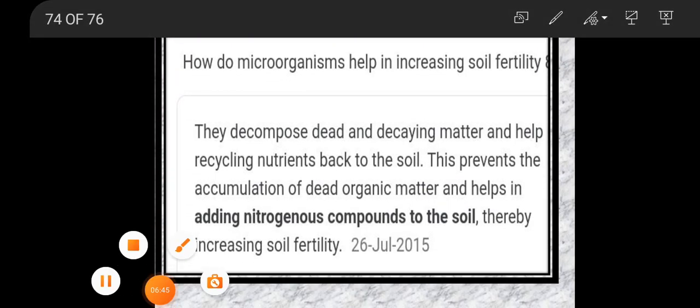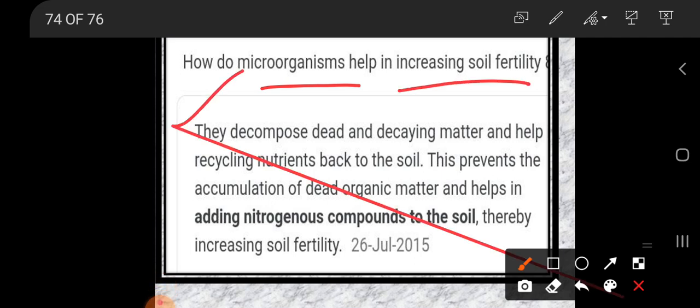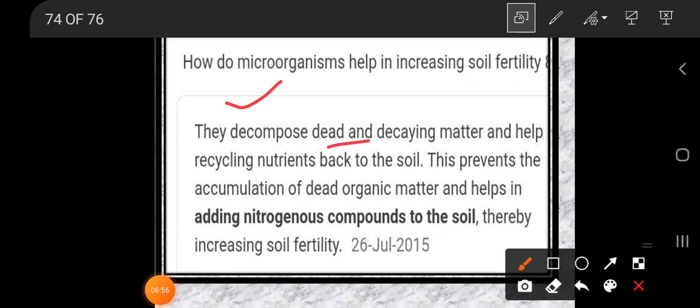So here, dear students, how do microorganisms help in increasing soil fertility? The first concept we have learned is that they decompose dead and decaying matter and help recycle nutrients back into the soil.